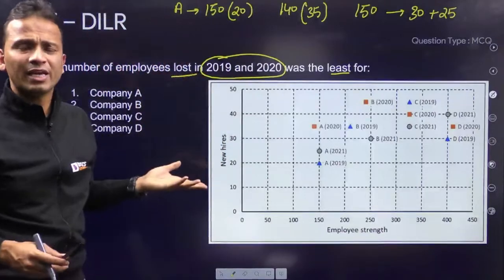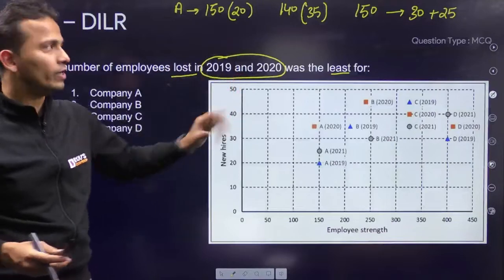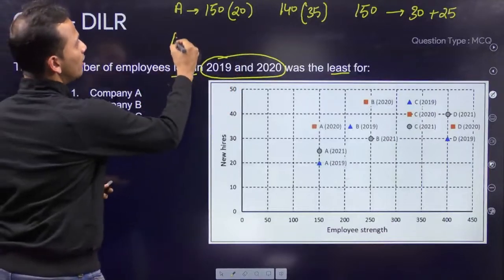अब इसमें कितना टाइम लगेगा? 30 seconds, 40 seconds maximum. Company A is over. Same do for company B.